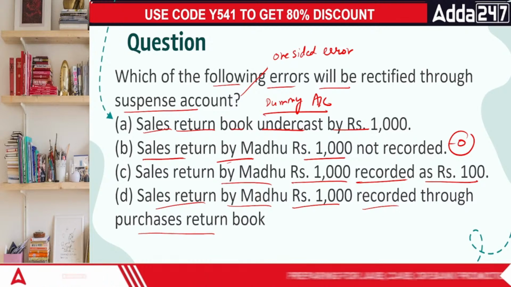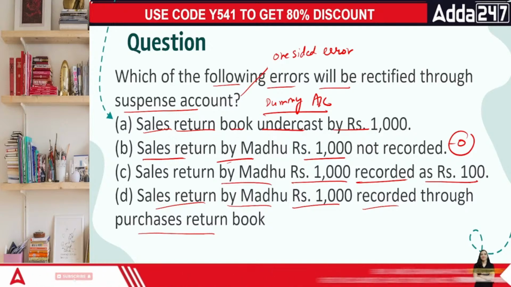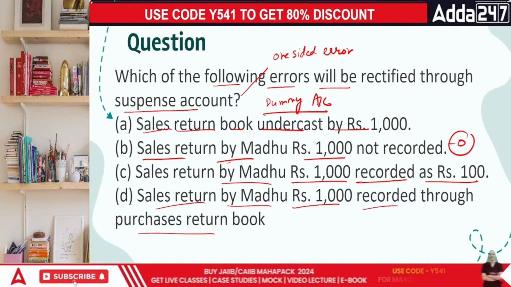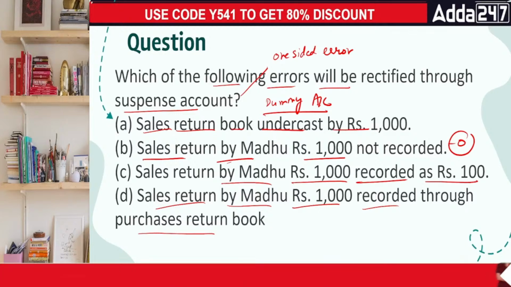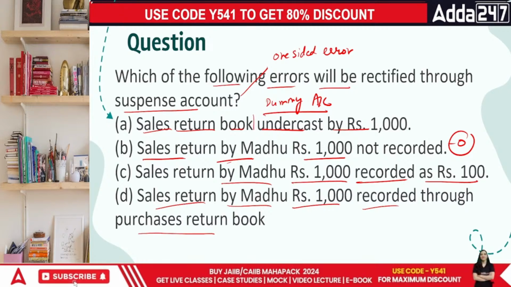C is also an error of commission. But when we talk about the point of A, in this case, one particular account is undercast. Not the entire journal entry is to be considered, but only one part of your account is now undercast. So whenever the problem is only one part of it, then we define it as being undercast.